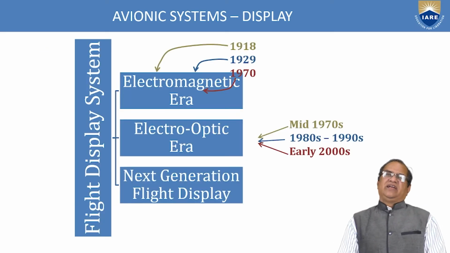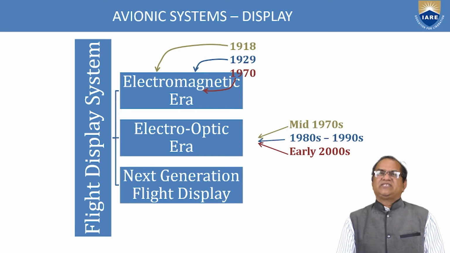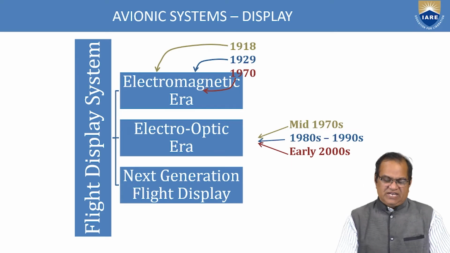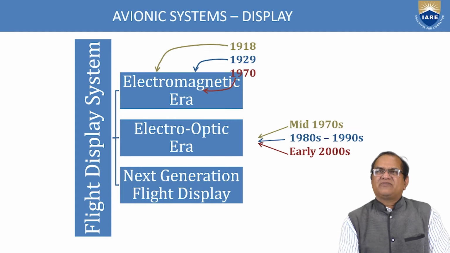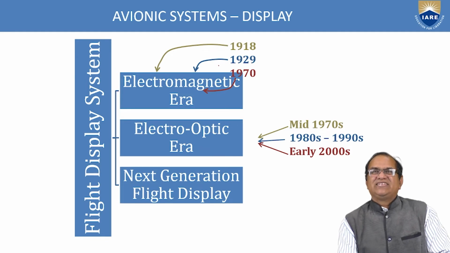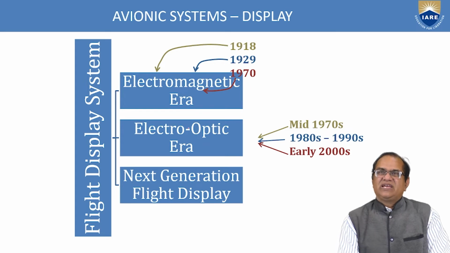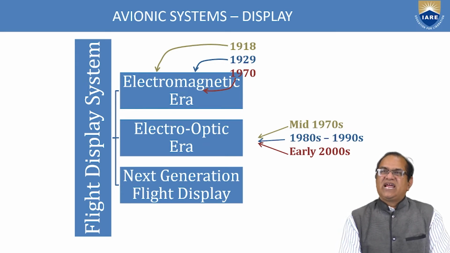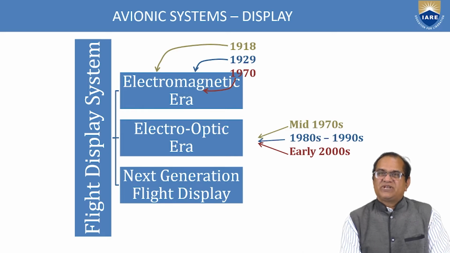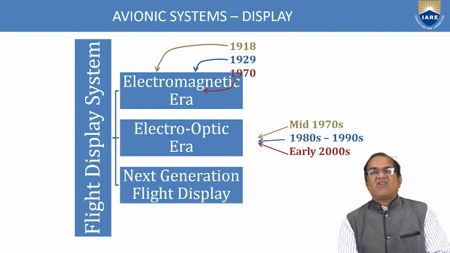If you see the flight display systems, initially the electromagnetic era was from the 1918s, 1920s to 1970. This era was there: first electric, then magnetic, then electromagnetic. Okay. Now the 1970s, 1980s, 1990s and early 2000s was the electro-optics era up to a few years back, and now it is coming to the next generation flight display.